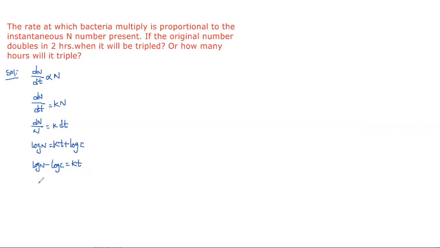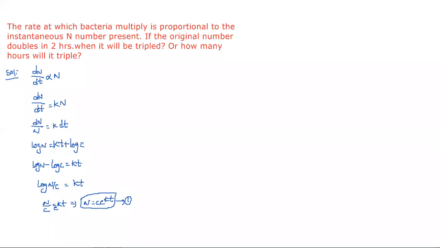And this is in the form of log a minus log b. Simply we can write log a by b is equal to kt, so N by c is equal to e power kt by logarithms, and N is equal to c e power kt. So this is as usual for every problem. So N is equal to c e power kt. Let me take it as equation 1.